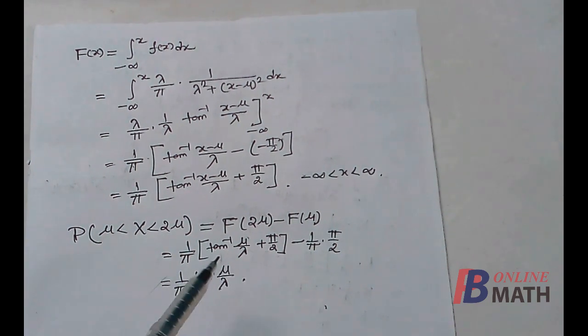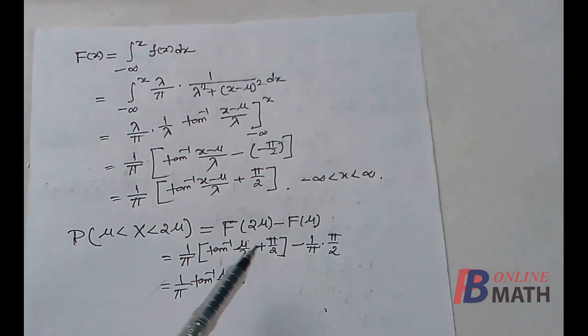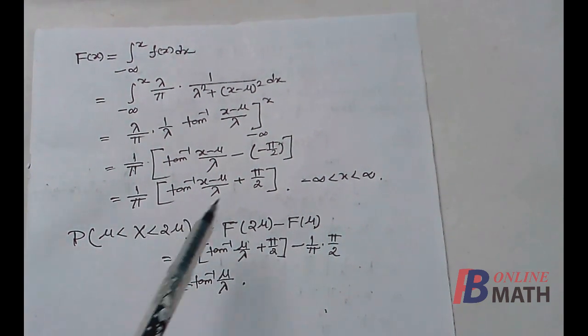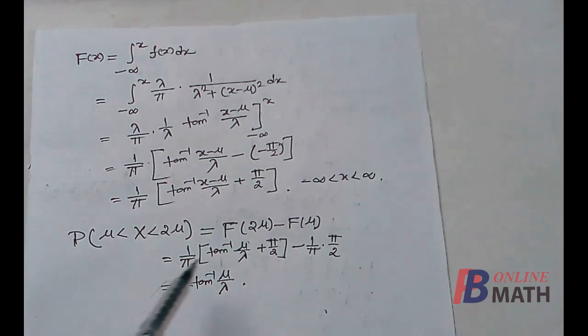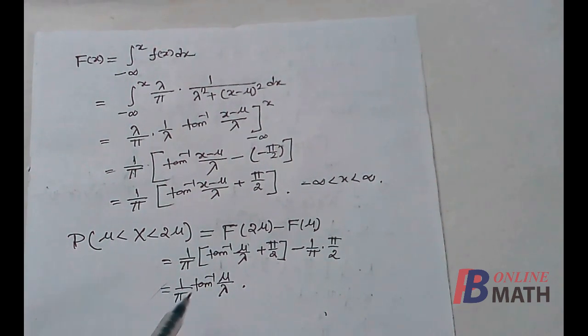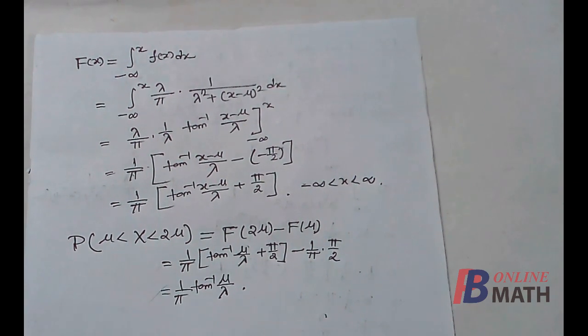So F(2 mu) equal to this. If we replace x equal to 2 mu, then we find this one, minus, if we replace x equal to mu, then we have tan inverse 0 plus pi by 2. So this is F(mu). So this is F(2 mu) minus F(mu). Now cancelling these two terms, we find that this is ultimately 1 by pi into tan inverse (mu by lambda). So this is the required probability. So that completes the solution.